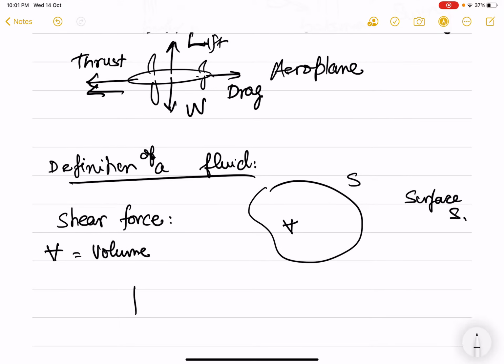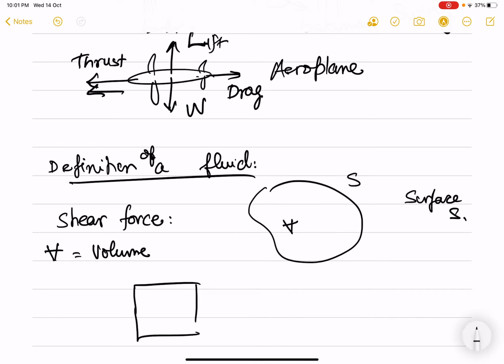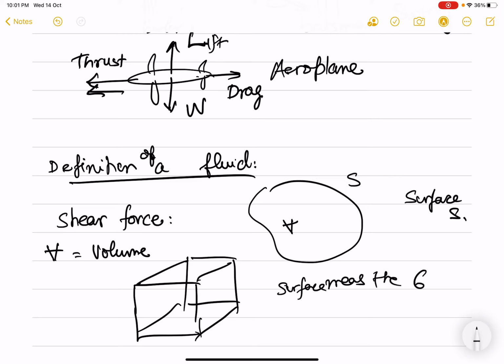I will draw a cube and then try to explain the difference between the surface and the volume. If I look at this cube, the surface means the 6 sides which are at the boundary of the cube.